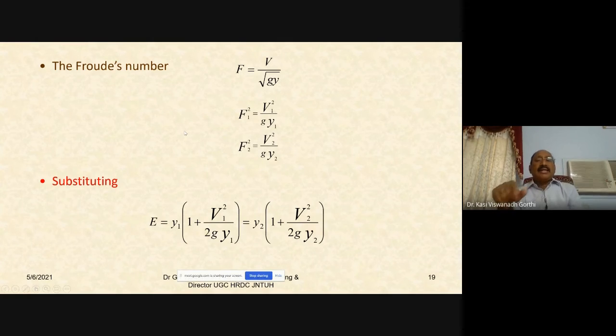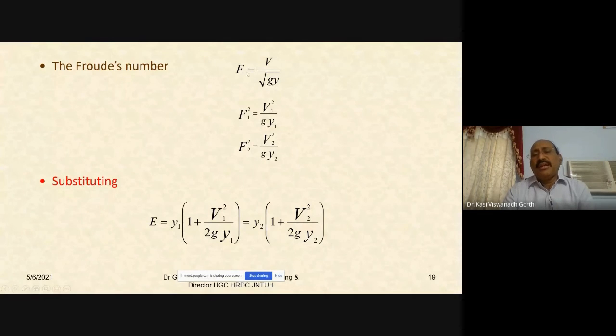If we take a rectangular channel, hydraulic depth D is equal to A by T, wetted area by top width. The top width would also be equal to the bed width B, because it is a rectangular channel. So A by T, the wetted area A, which is equal to B into y, divided by the top width T, which is equal to B by B. B gets cancelled and you are left with y. So the hydraulic depth D would be equal to the depth of flow y in the case of a rectangular channel.